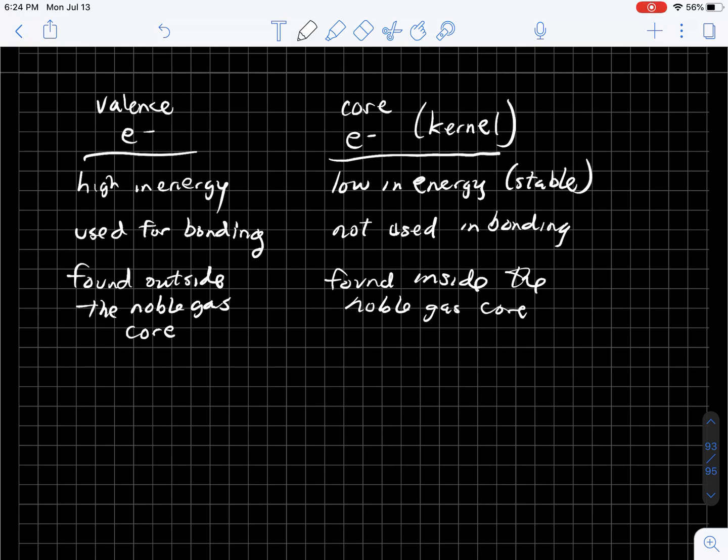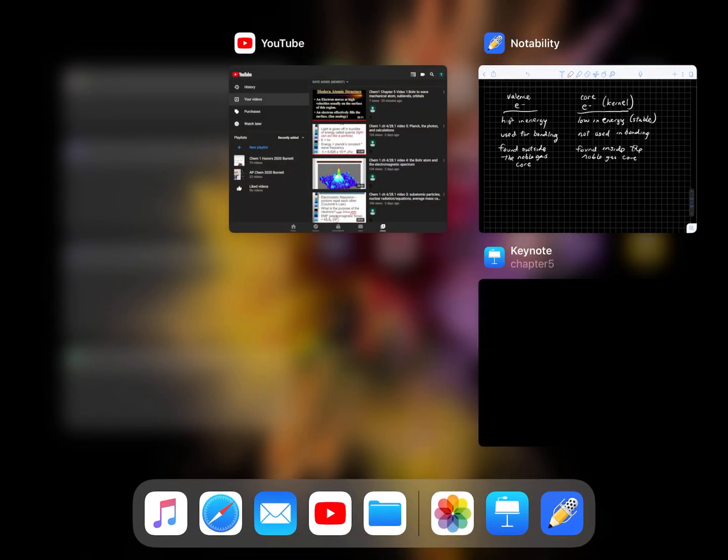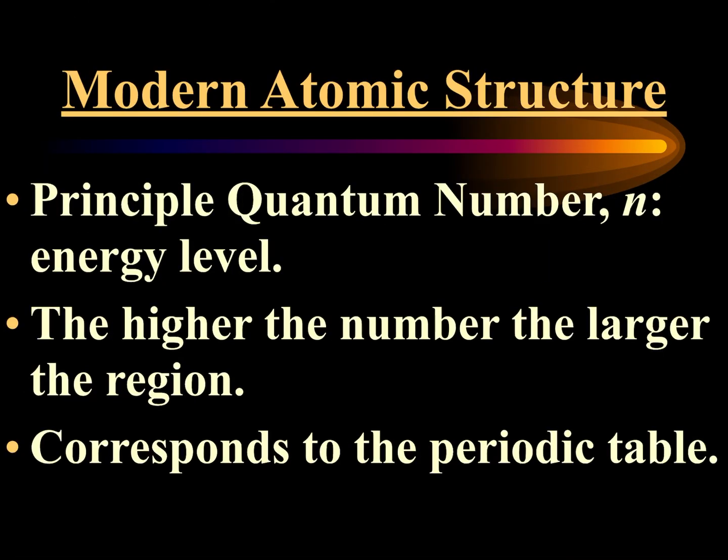Alright, so Pauli said there were 4 things you need to know to locate these electrons, whether they were valence or core electrons. He said the first thing you have to know is what he called the principal energy level number. He took these 4 properties and translated them into a 4-digit code for each electron, sort of like a zip code. Like if you have 08852, that actually means something. 0 means New Jersey, 8 means Central New Jersey, the next 8 means Middlesex County, and then the 52 represents the Monmouth Junction post office.